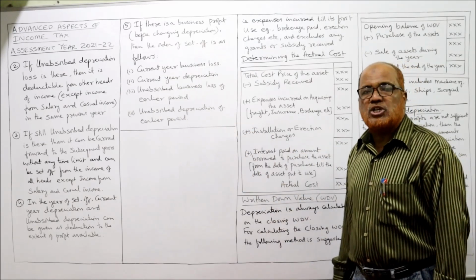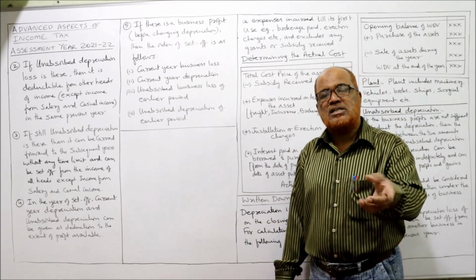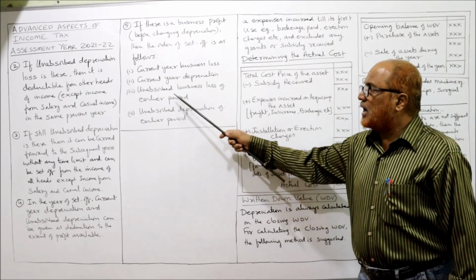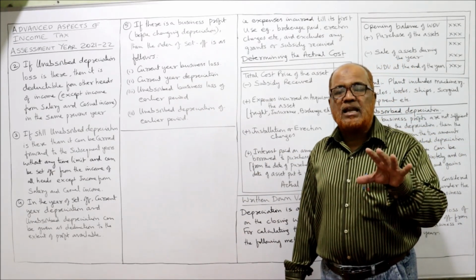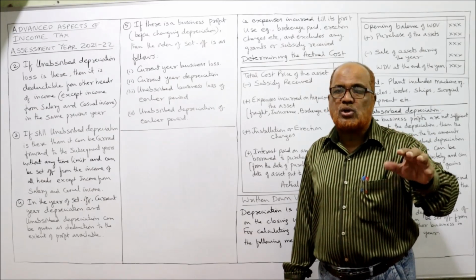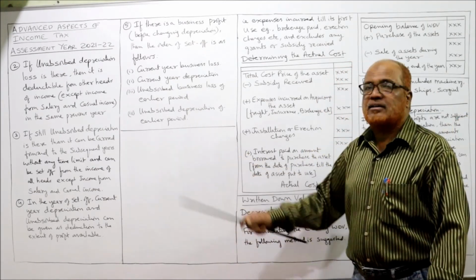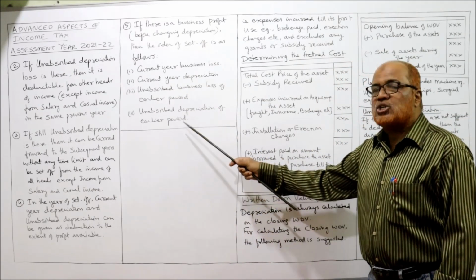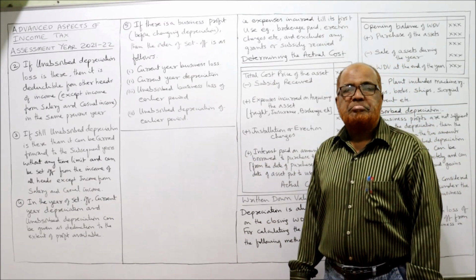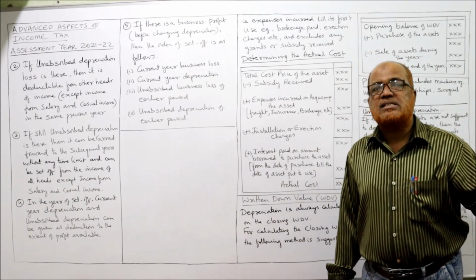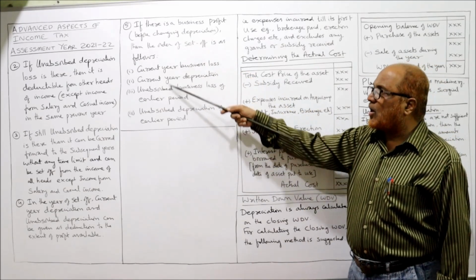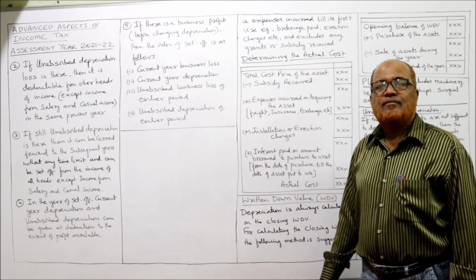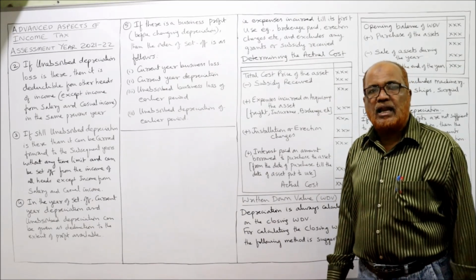Secondly, current year depreciation. Whatever current year depreciation is there, that will be deducted. Then unabsorbed business loss of the earlier period. If there is unabsorbed business loss of the last year, that will be deducted. Then unabsorbed depreciation of earlier period. The unabsorbed depreciation of the last year will be deducted. Like that, this is the order of set off if we have unabsorbed depreciation of the last year.